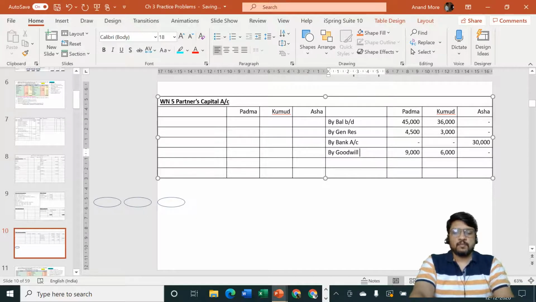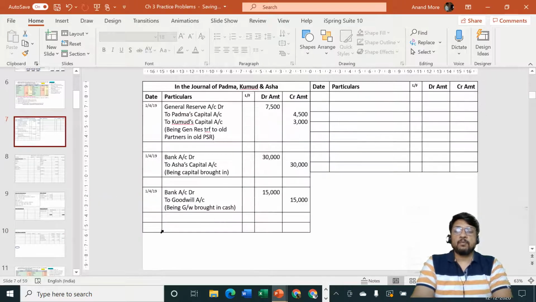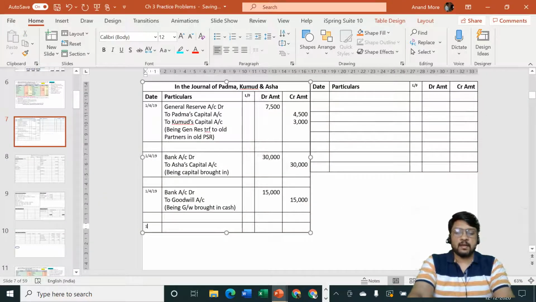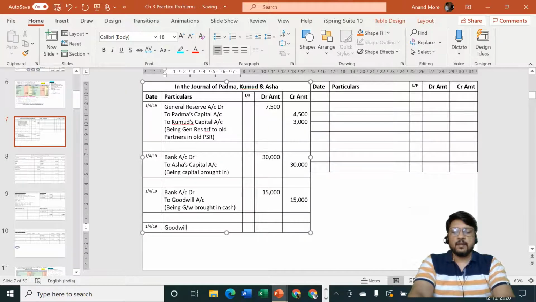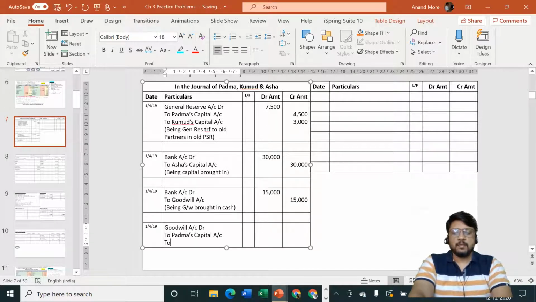Now some of you may feel that sir everything is over. I will not say it, but one point is still pending. Goodwill entry is required to be passed. So I'll say 1/4/19 entry is goodwill account debit. Whatever we sold just now, that was coming from whom? Padma capital account and to Kumud's capital account.